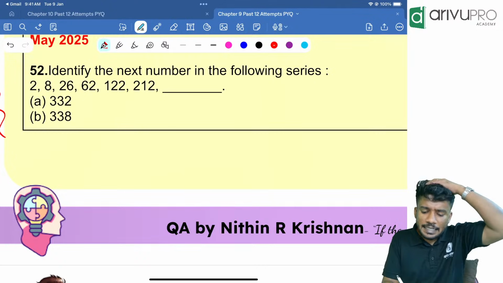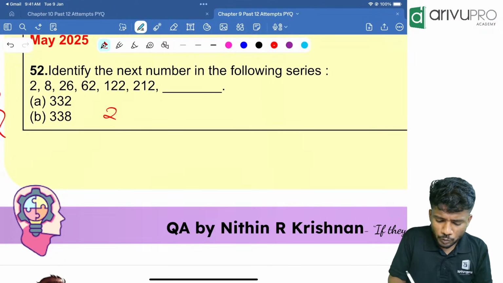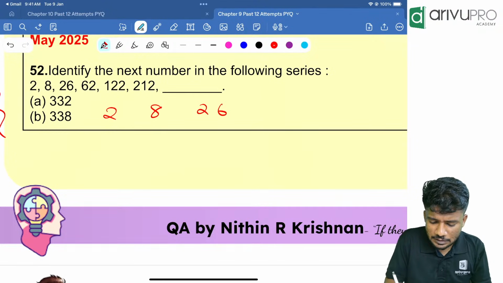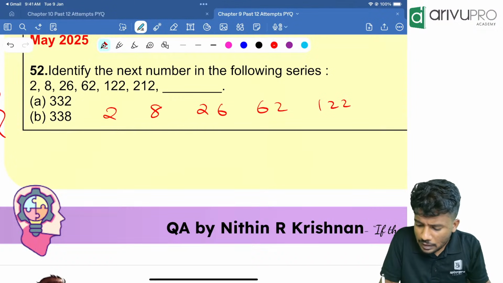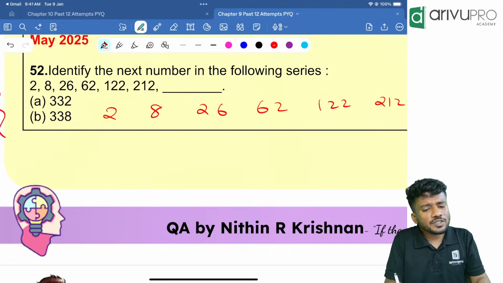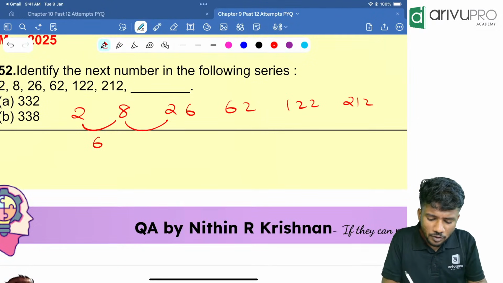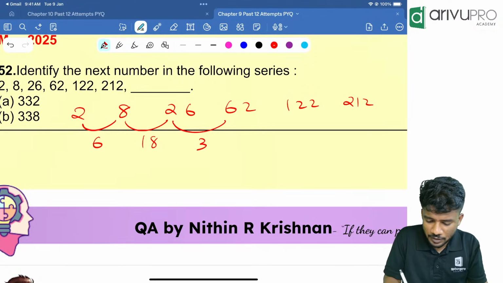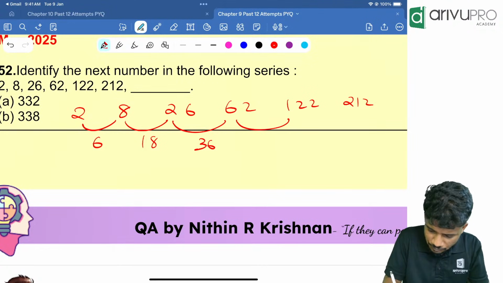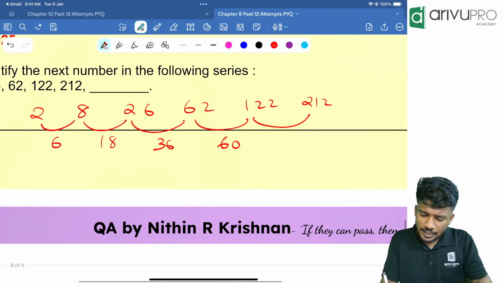Identify the next number in the following series. What are the numbers? 2 is there, 8 is there, 26 is there, 62 is there, 122 is there, then 212 is there. These are the numbers. Now people, what is the common difference? 6. What is the common difference? 18. What is the common difference? 36, right? 60. Then what is the common difference? 90, right?